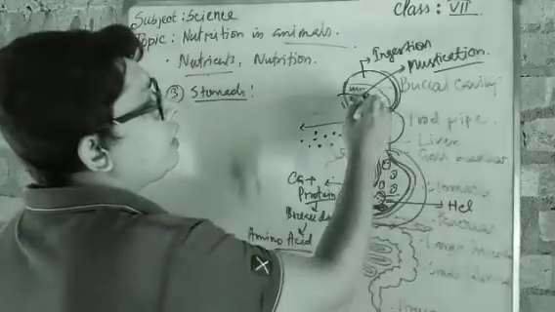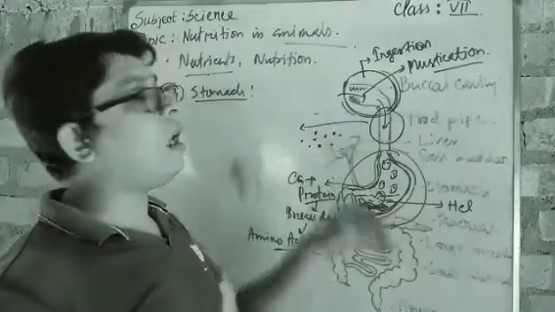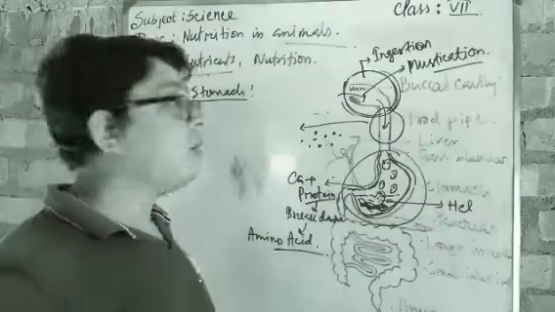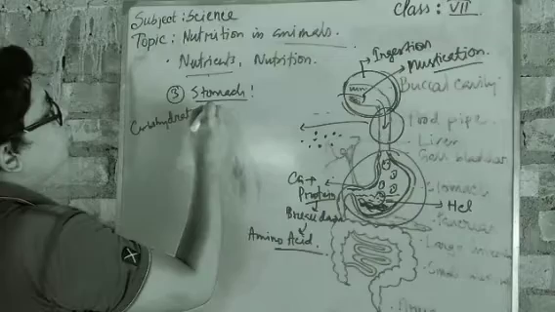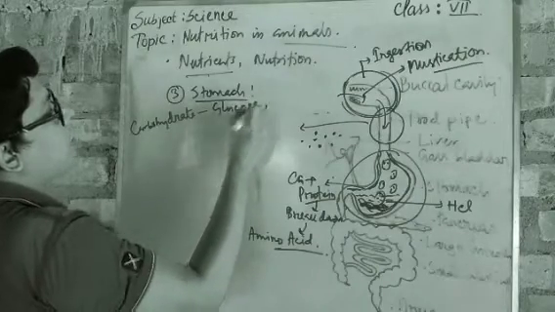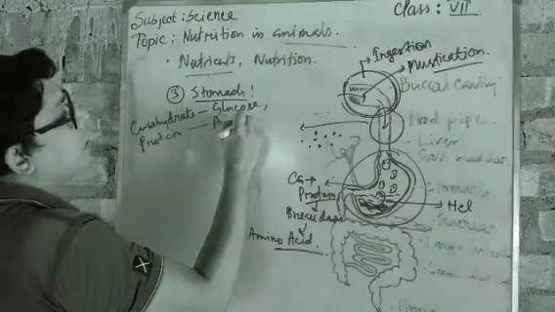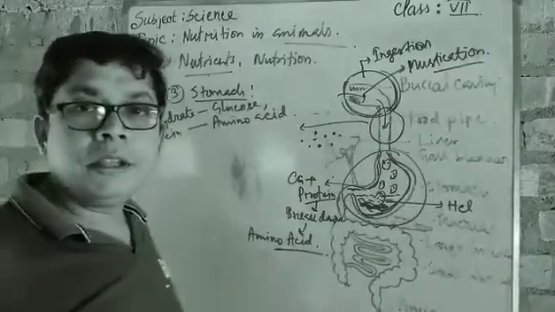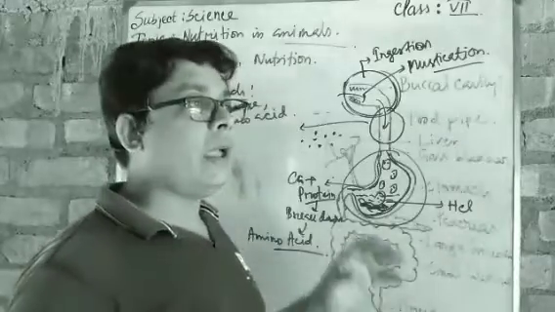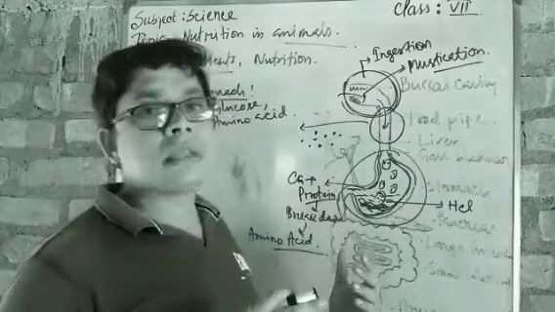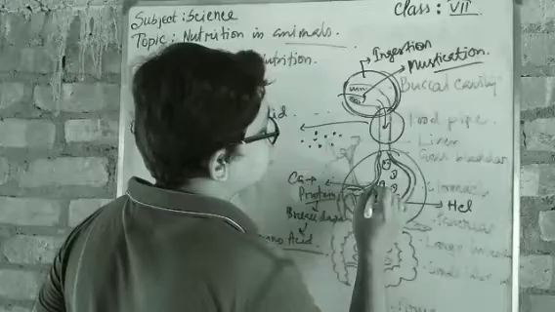So first of all, we read in the buccal cavity which nutrient was broken down. Carbohydrate, right? And carbohydrate comes as glucose. So we can say carbohydrate to glucose, we got it. And number two, protein: protein is broken down and it makes amino acid. Got it? Now, when the protein has already broken down, the time has come for absorption. So here, what has been completed? The complete digestion process is completed.